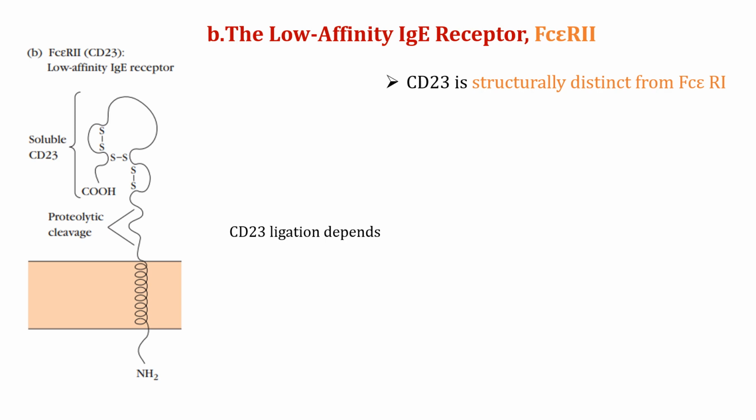Unlike type 1 membrane proteins, which have their N terminus outside the cell and the C terminus inside, type 2 membrane proteins have the opposite orientation. The N terminus is inside the cell and the C terminus is outside. So the N terminus is cytoplasmic and the C terminus is extracellular, in the lumen.